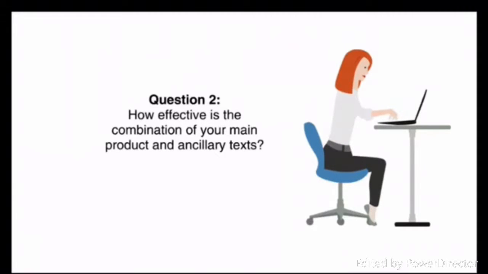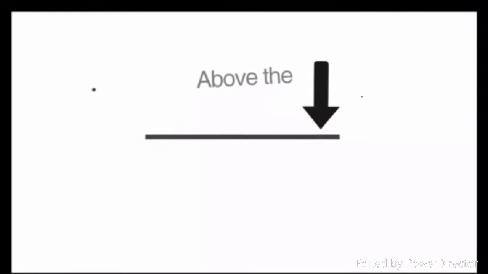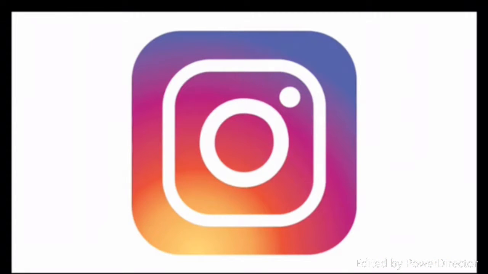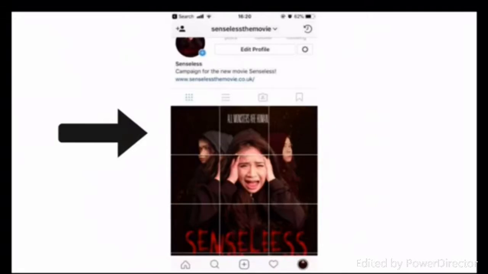Firstly, I used above-the-line marketing to promote our ancillary products, as we used mass media to create a campaign. For example, I used Instagram, a social media app that I knew our target audience used every day of their lives. Using Instagram to promote our product was useful in getting our audience to realize that there was a potential film coming out. For example, I posted segments of our poster bit by bit to introduce the movie. I would also post, for example, the bottom corner of the poster or the middle and tag other horror film accounts with a mass audience.